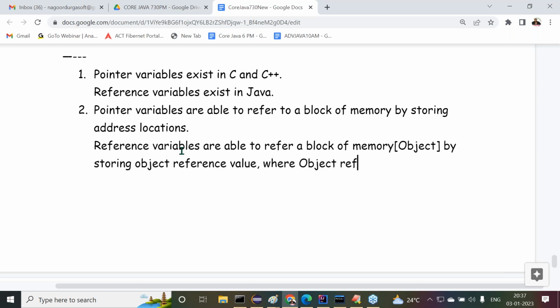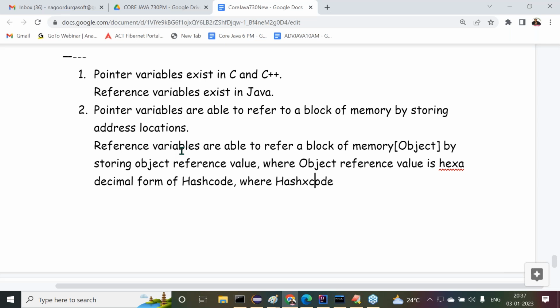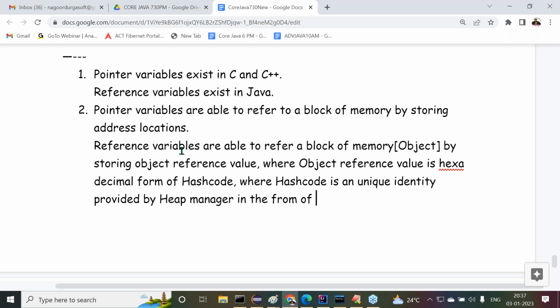Object reference value is the hexadecimal form of the hash code. Again there is a question: what is the hash code here? Hash code is a unique identity provided by the heap manager in the form of an integer value.